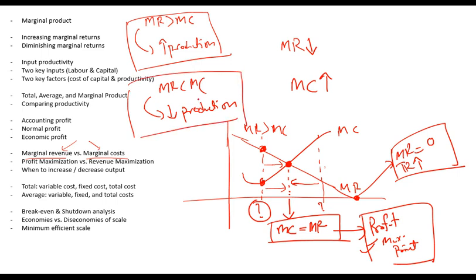If marginal revenue is less than marginal cost, a firm will decrease production or decrease output to reach the profit maximization point. Remember, this is profit maximization. This is not revenue maximization. Revenue maximization happens when marginal revenue equals 0.